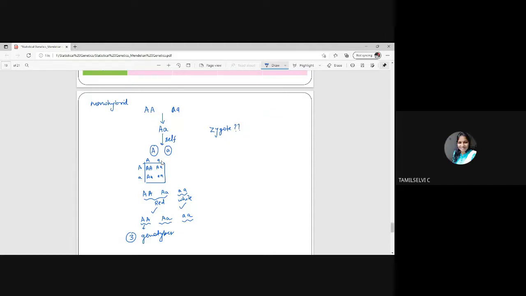Fusion of two gametes. So this is our zygotes, isn't it? These are our zygotes. Okay.